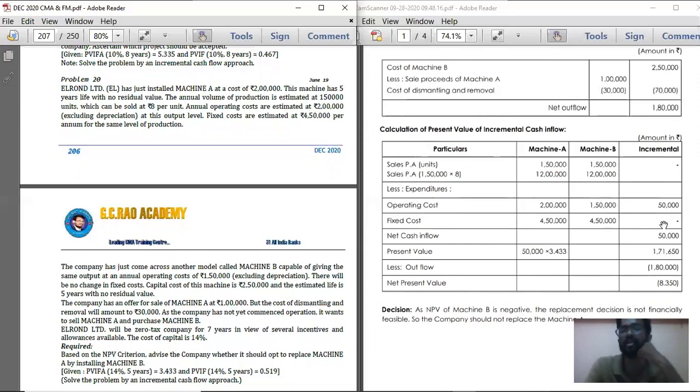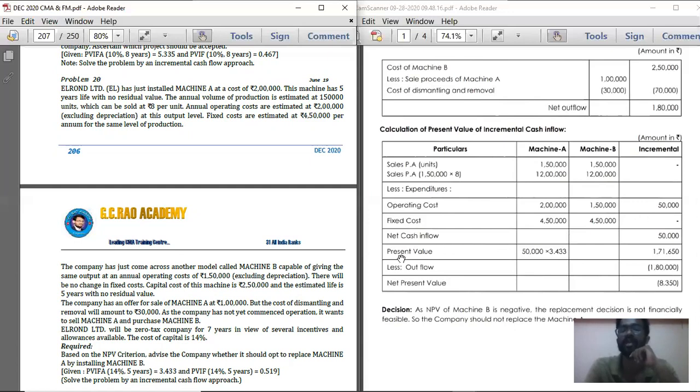Now in the incremental column, total it, underline it, and multiply 50,000 into 3.443. Sorry, 3.433. Below that, in the total column, record 1,71,650. In respect of that 1,71,650, record present value of cash inflow.